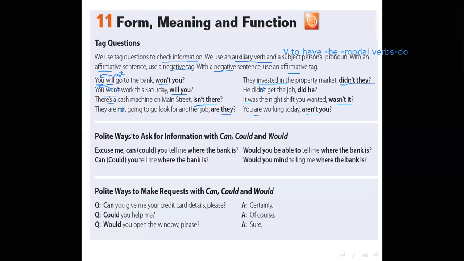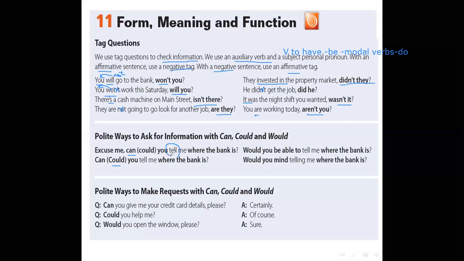Okay, what about polite ways to ask for information with can, could, and would? For example, excuse me, can you tell me where the bank is? Could you tell me where the bank is? Excellent. Here we use can or could. What about the form of the verb?